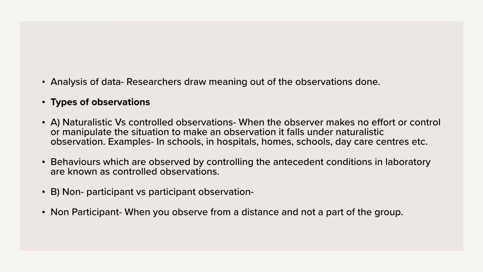It is called naturalistic observation, because here the observer makes no effort to control or manipulate the situation for making an observation. For example, the way you are studying in class, the way you are being attentive to the teacher, this is a part of your day-to-day life, okay?